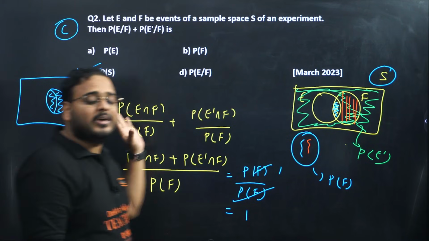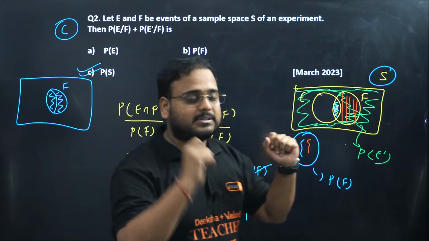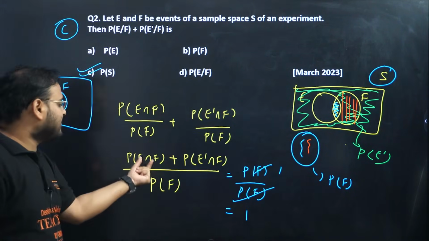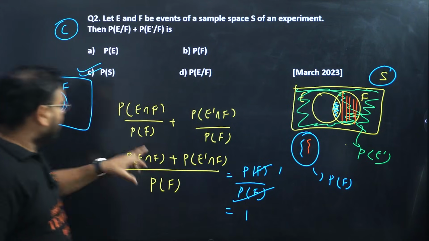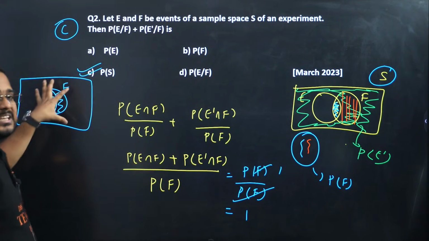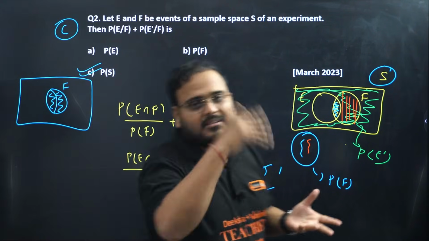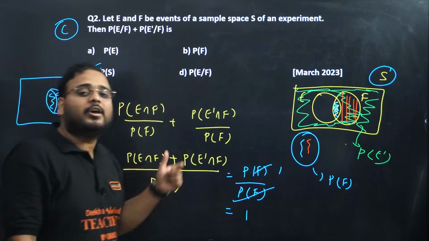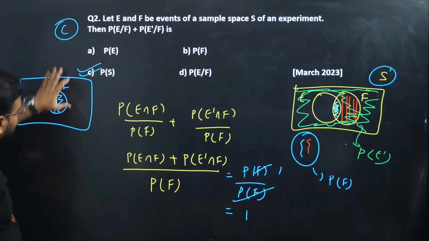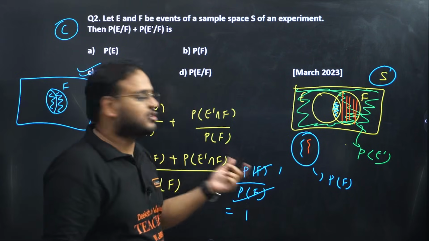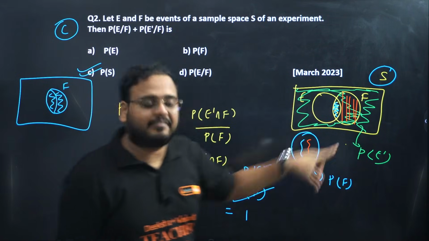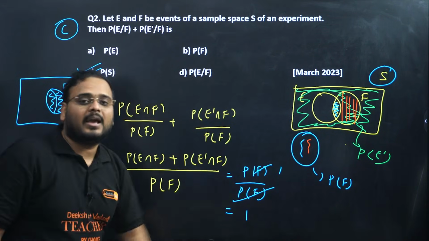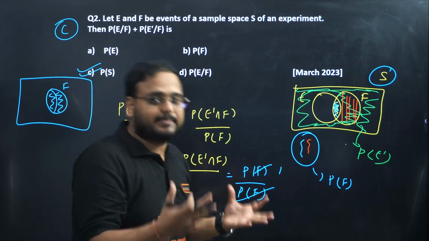How I explained it to you is basically using the Venn diagrams, right? So not E, this is clear, right? This represents the everything space with only F in it. There's no E. If you take the intersection of that with F, you'll get this strip, this F part, and that you combine or add with the intersection of E and F, you get the whole F. So PF by PF is 1, and that is nothing but probability of the sample space.